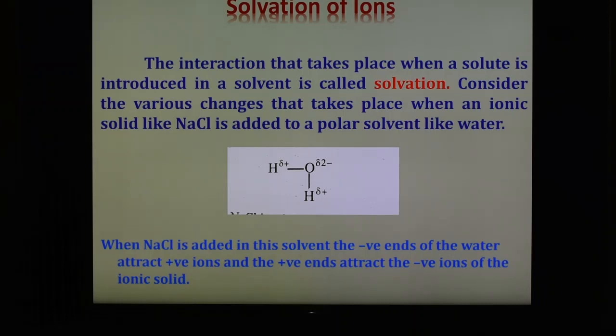This attraction force exerted by water weakens the force existing between the ions in the solid ionic crystal. Hence, some of the ions in the crystal are separated from their position in the crystal lattice. Once the sodium and chloride ions are separated from the ionic crystal, two processes can take place: solvation of the positive ion and solvation of the negative ion.